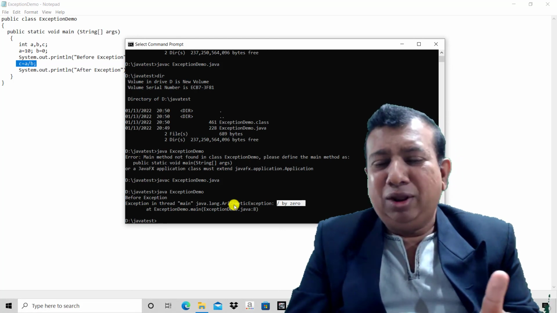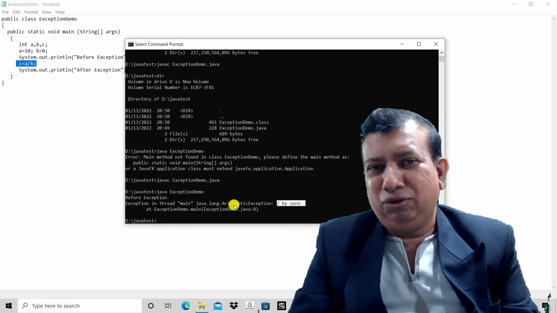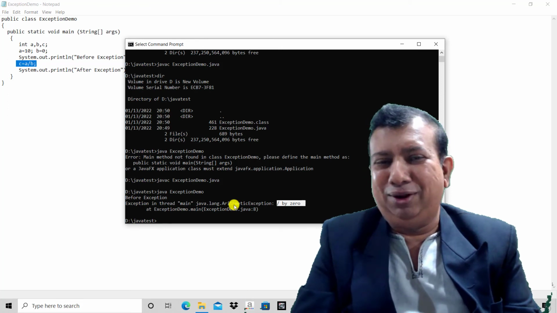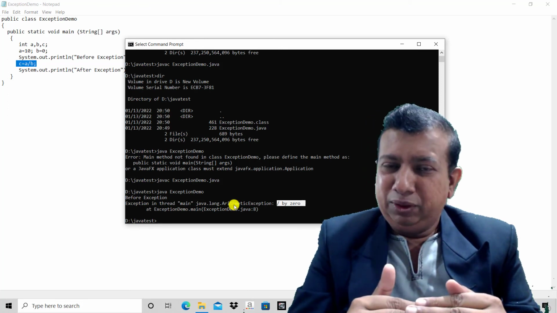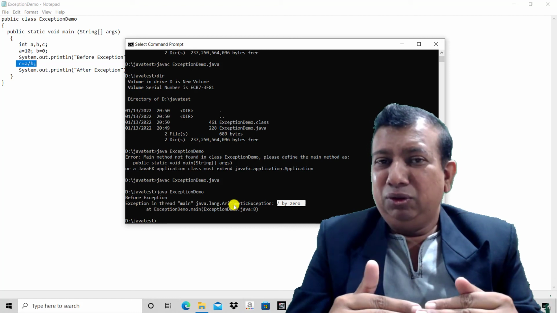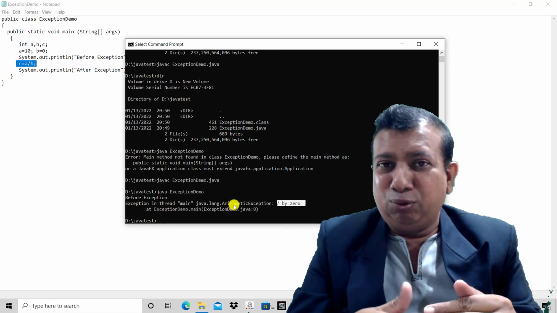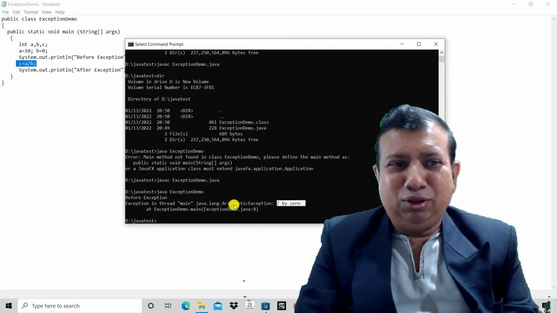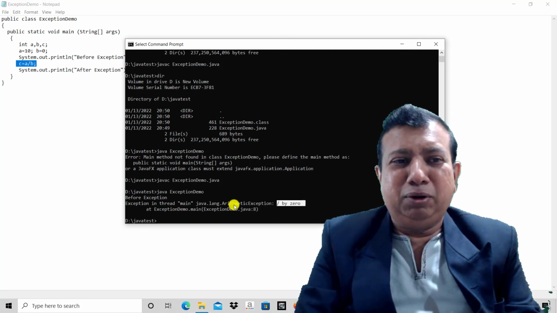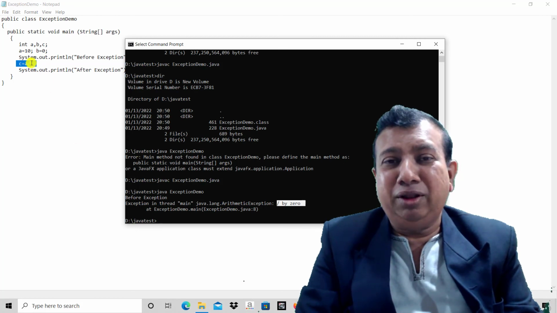In this program we have only a few lines, but suppose it's a lengthy program, a project file. Even though there is a problem in one line, what we expect is that the remaining lines of code should be executed if they are not relevant. Here you can see there is no relationship between line number 8 and line number 9.